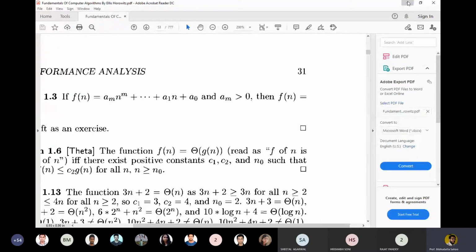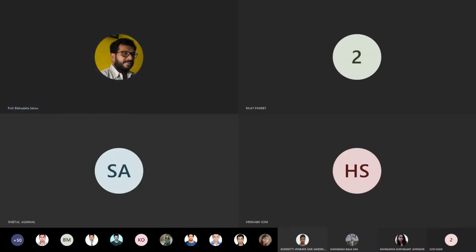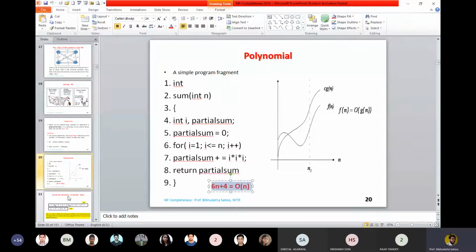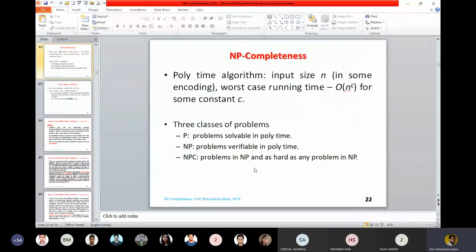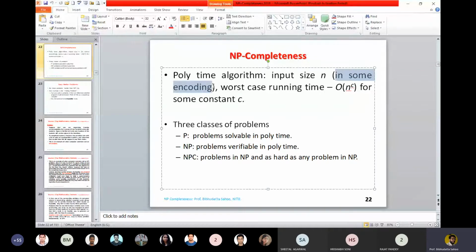So we switch back to NP again to continue our discussion on NP completeness. When it comes to NP completeness, we first talk about polynomial time algorithms, which I have just discussed, and then I have also discussed what the input size or instance is. So you see, this is the line in some encoding. What it tried to say is some encoding. Sometimes we enter into depth analysis, assuming that n is an integer, as I discussed in that example,